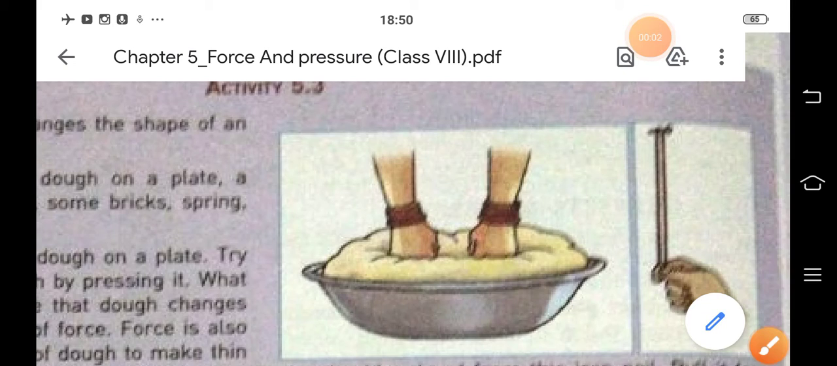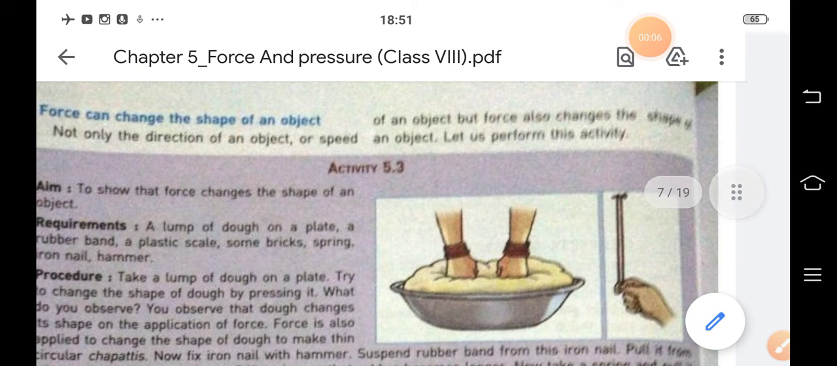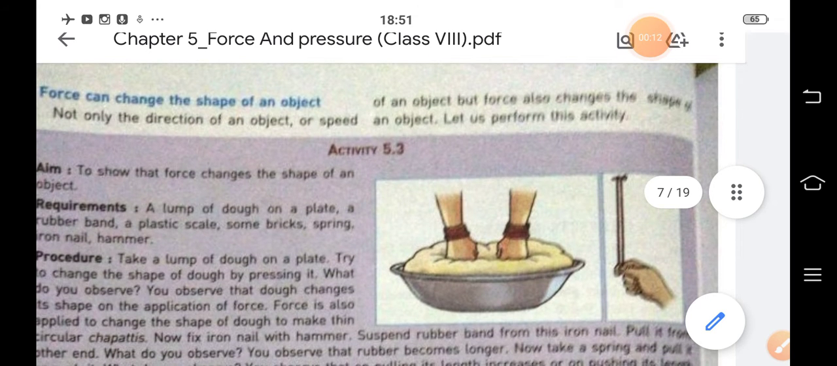The force can change the shape of the object. The examples are: the force of our hands changes the shape and size of the spring,